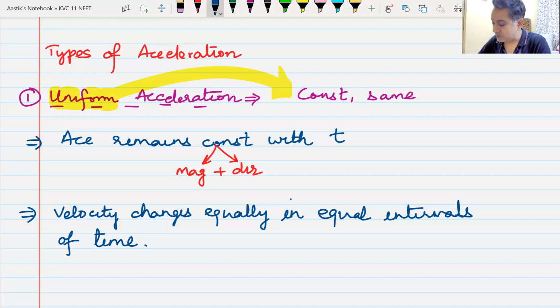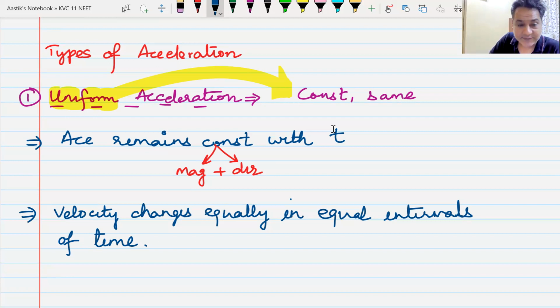Do we understand this? Yes or no? This is known as uniform acceleration. I hope you have noted it down. This is same as what we had written for uniform velocity. Velocity remaining same or constant or uniform with time. Uniform speed, speed remaining constant or same with time.